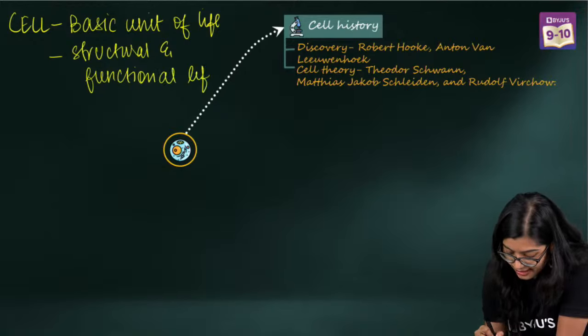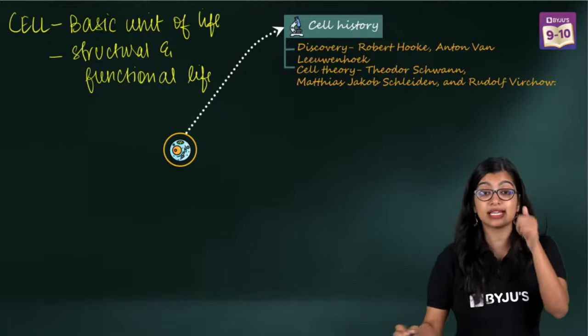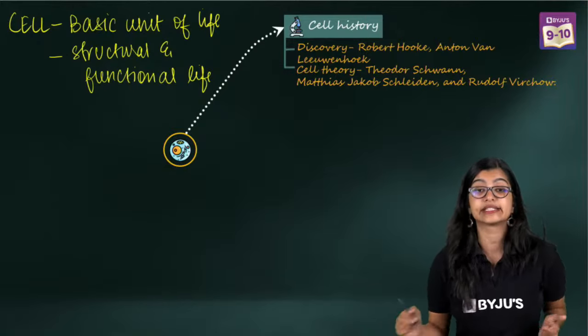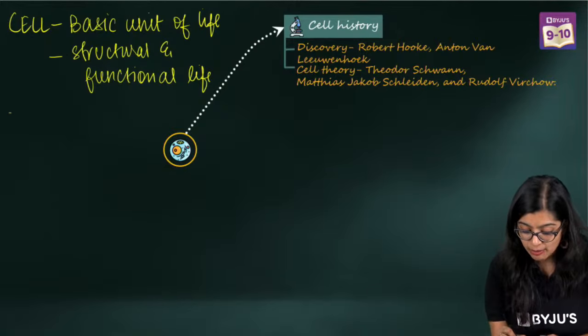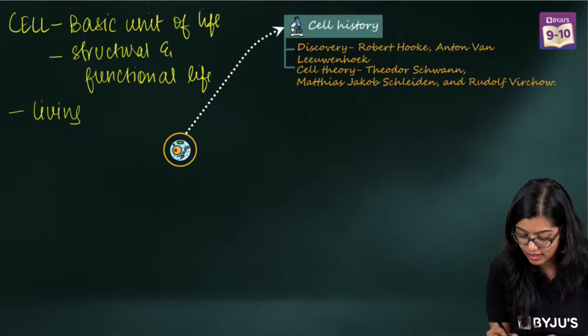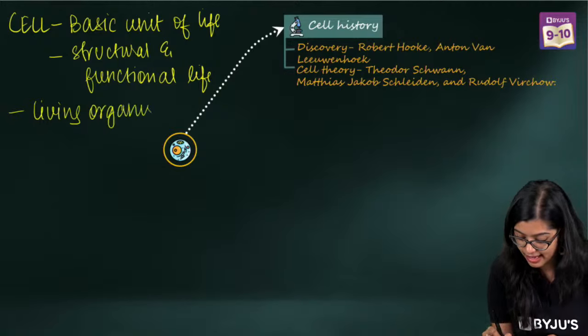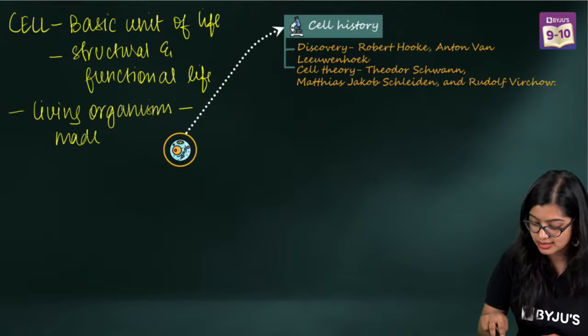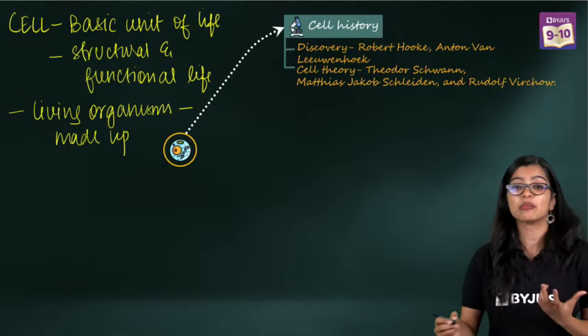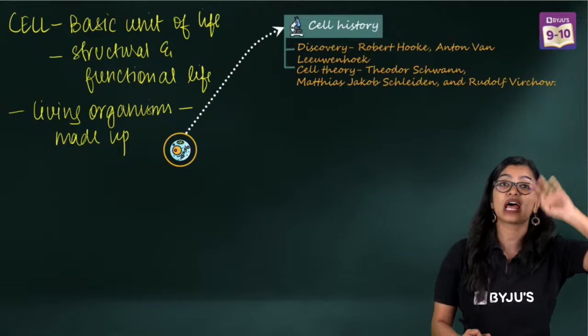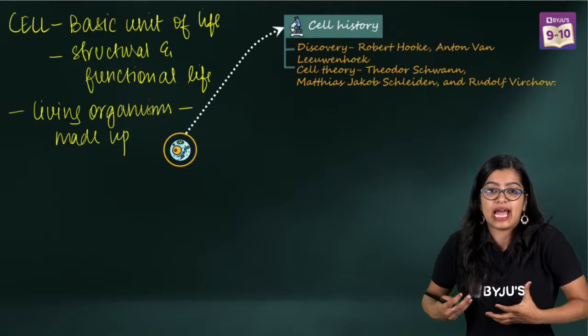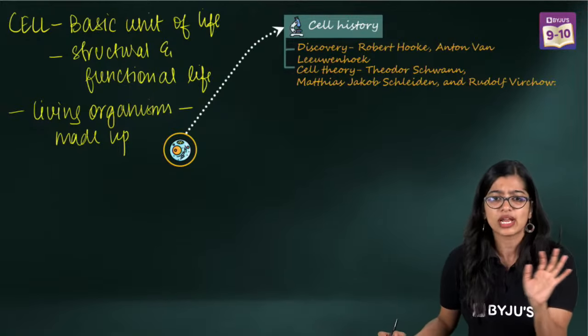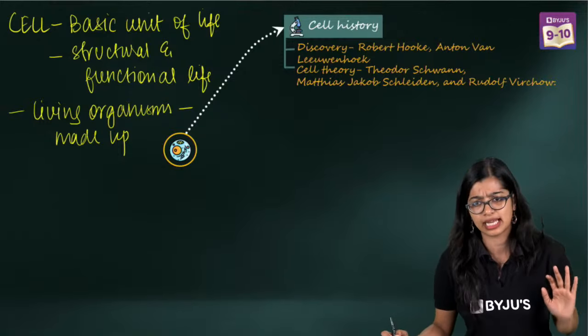Why are we calling it the basic unit of life, the structural and functional unit? Because all living organisms are made up of cells. So cells are like the building blocks. Just like a house is made of bricks, our body is made of cells. It's also known as the fundamental unit of life, hence the name.